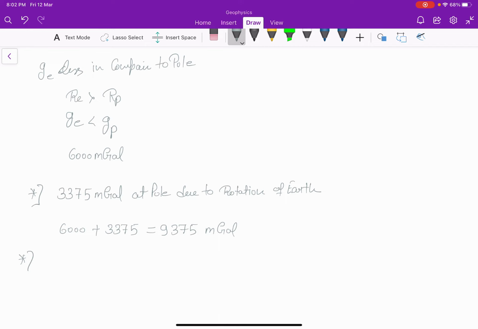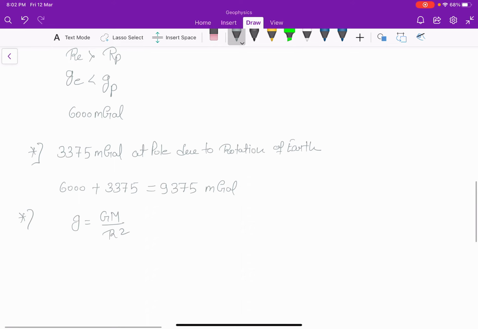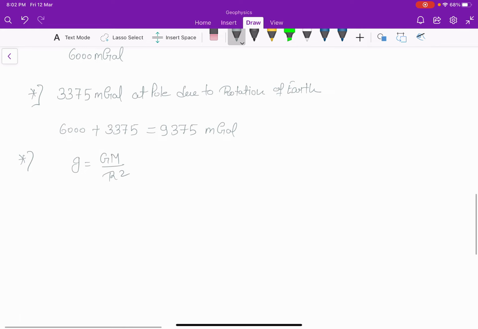And the last reason is there is a decrease in gravity at the pole relative to the equator, due to the fact that the equatorial bulge places an excess of mass at the equator, which increases the equatorial gravitational attraction. How? We know g is equals to Gm over R square. So at equator the mass will be more compared to pole, so the resultant value will be 5186 milligal. So these are the three reasons.